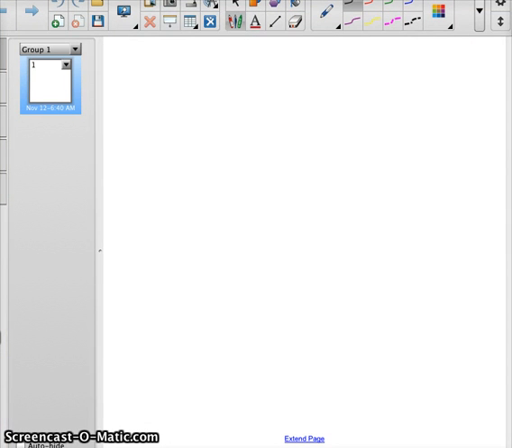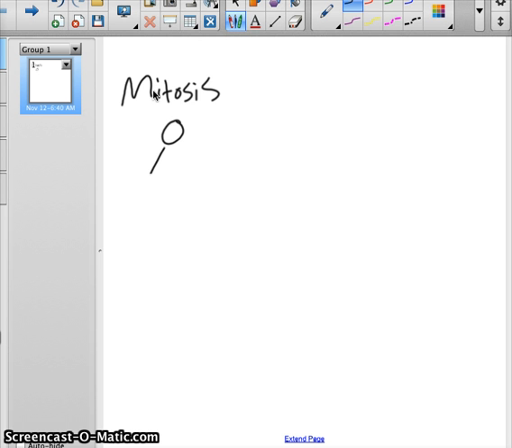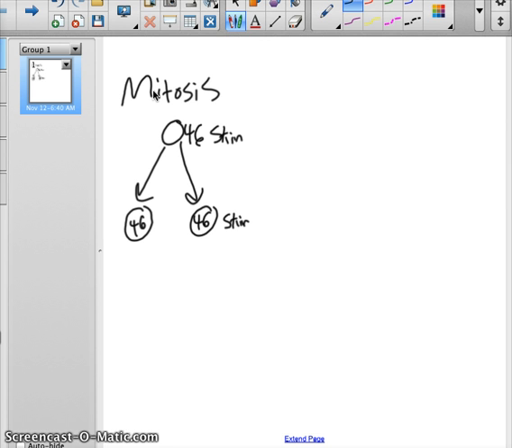Alright, so previously in the class we talked about something called mitosis. Remember, mitosis made two cells that were identical. This happened inside our body to keep the number of chromosomes the same. If we got a cut in our skin, we would make two new identical skin cells that could do the same exact thing. They would have the same DNA. So that's why we go through mitosis, to create identical cells.